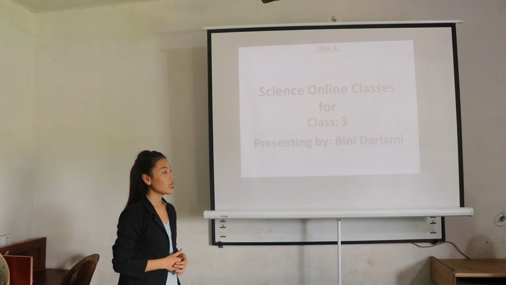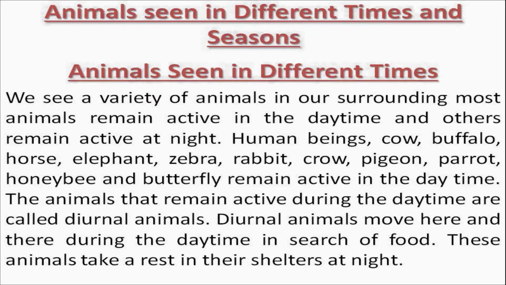In our previous class, we learned about the food and feeding habits of animals, and in today's class we will read about the animals seen in different times and seasons. Around us, we can see different types of animals, at different times or in different seasons. Today we will learn why animals are seen in different times and different seasons.